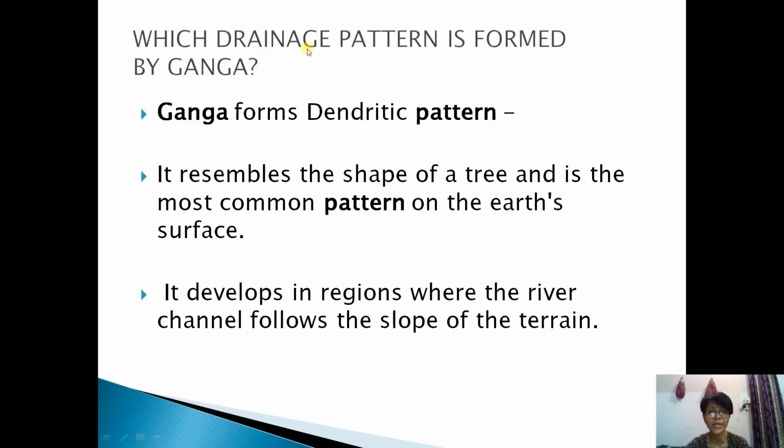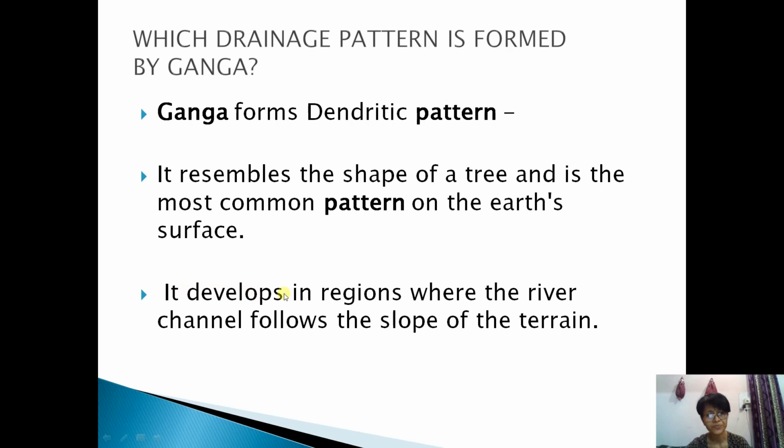Which drainage pattern is formed by Ganga? Another question comes here. What type of drainage pattern is Ganga actually forming? It is dendritic pattern. Ganga forms a dendritic pattern. It resembles the shape of a tree and is the most common pattern on the earth's surface. So usually for most rivers, if we see a river system, that means drainage pattern, it is a dendritic pattern. It looks like a tree.